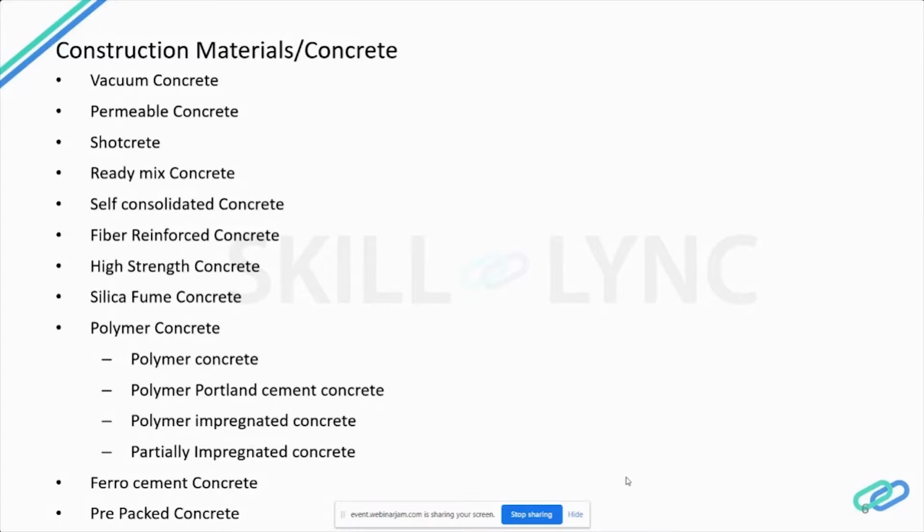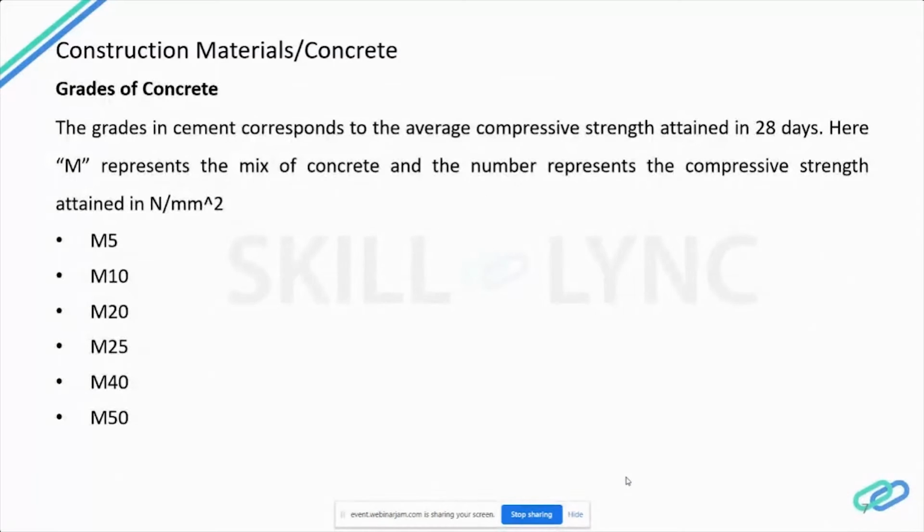So now let's see about the grades of concrete. What is a grade of concrete? Actually, concrete grades are denoted as M10, M15, M20, M25 like this, where this M denotes the mix design of concrete, followed by that number which is the compressive strength attained in 28 days, which is denoted in Newton per mm square. And this mix is the respective ingredient proportion of cement, sand, and aggregate. So let's see in detail about this concrete grade and mix ratio.